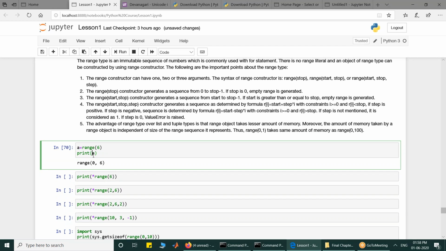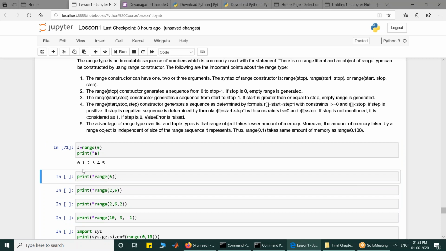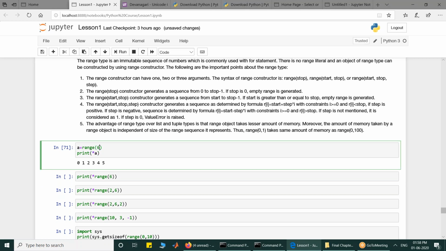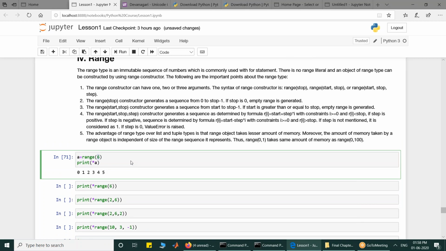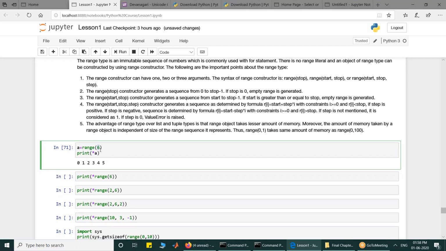If I want to print the actual values, to see what it actually contains, I can unpack this range by using the unpack operator, which is star. If I print it now, this is 0, 1, 2, 3, 4, 5. If you give only one value, that is treated as the stop value. So this 6 is your stop value, and the numbers from 0 till stop minus 1 will be created. The sequence is 0, 1, 2, 3, 4, 5.